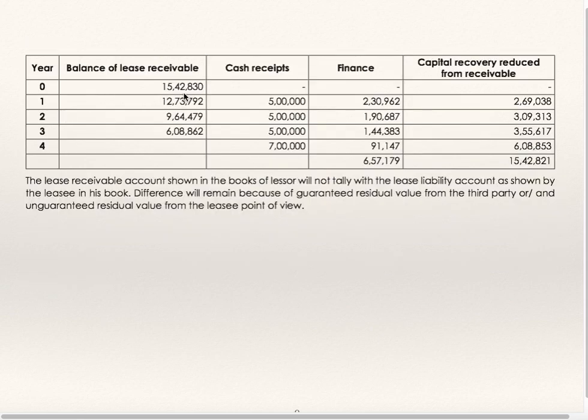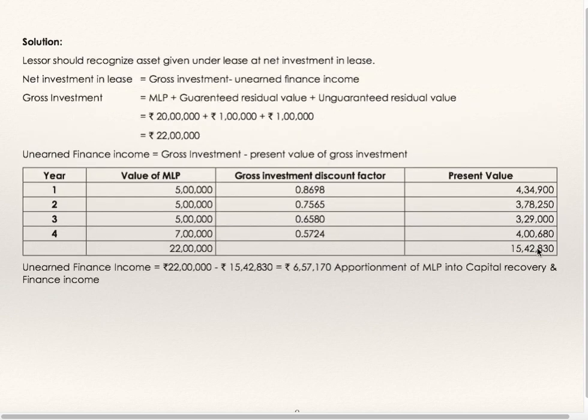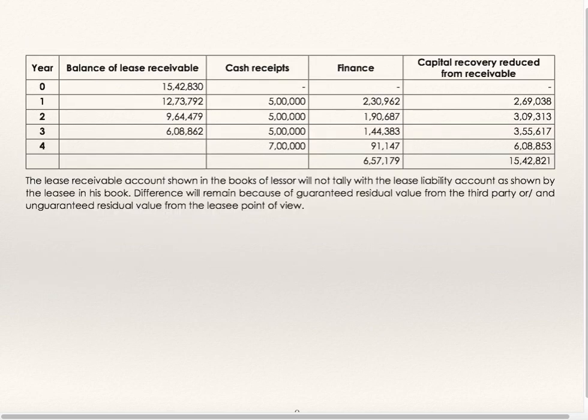Now 15 lakh 42,830, just now we have calculated. Present value of MLP is net investment, and that is to be considered as value of the leased assets in the books of lessor. On this, 14.97% will be the interest.